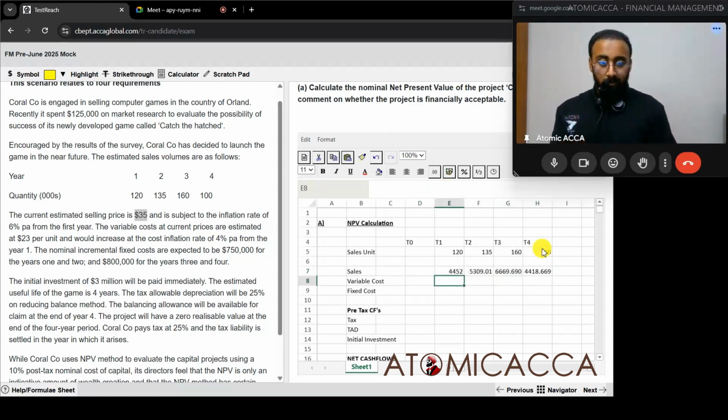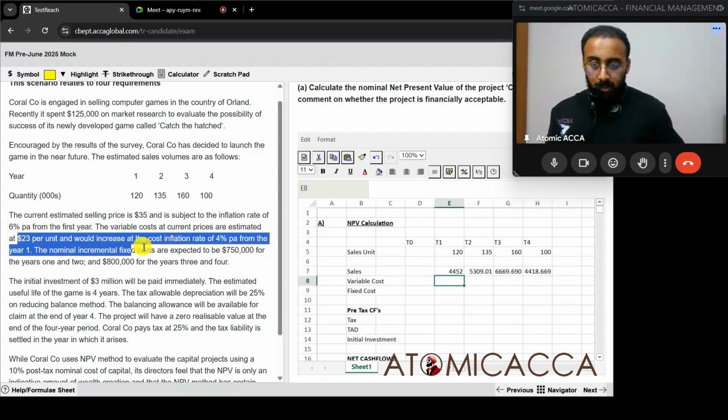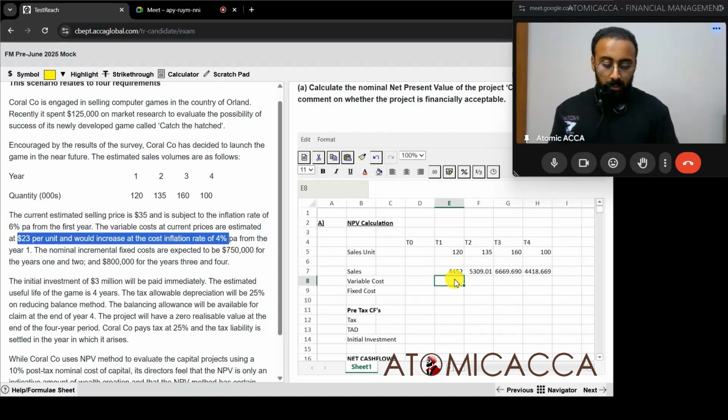Next, we need the total variable cost in the same way. What is the initial variable cost? 23 per unit, and it will increase by 4 percent. So it equals negative 23 into 1.04.